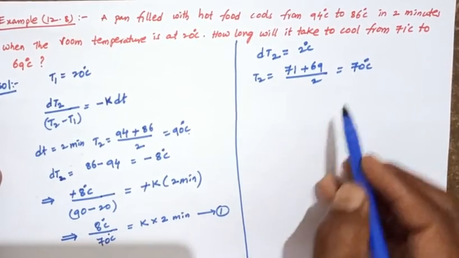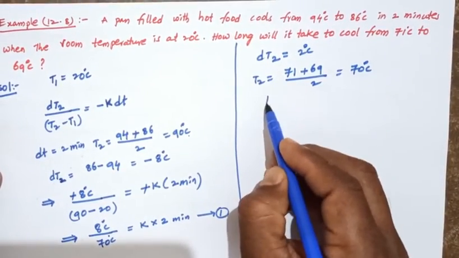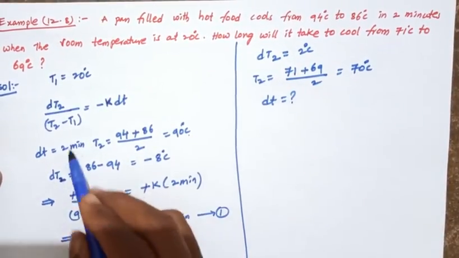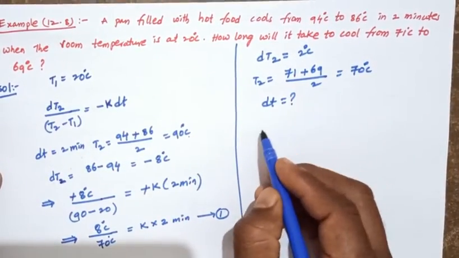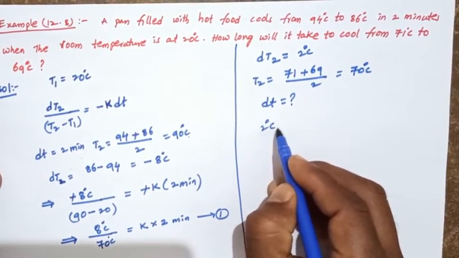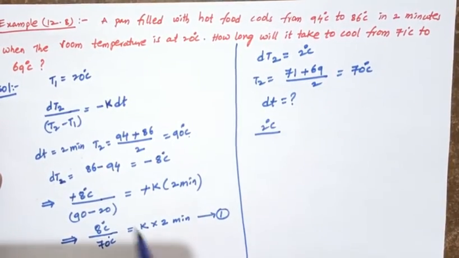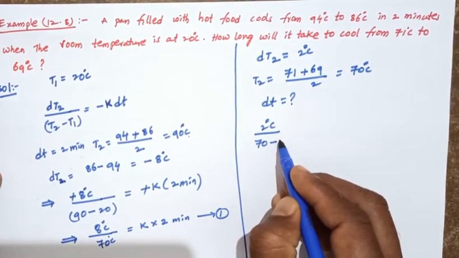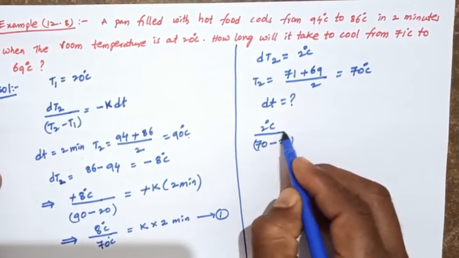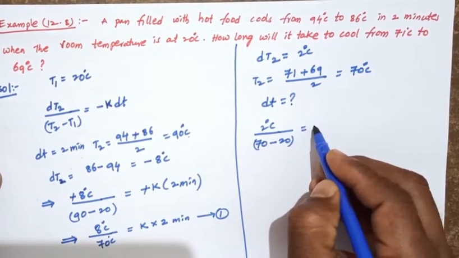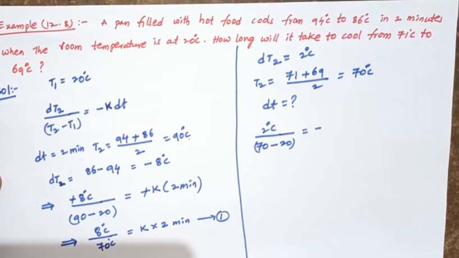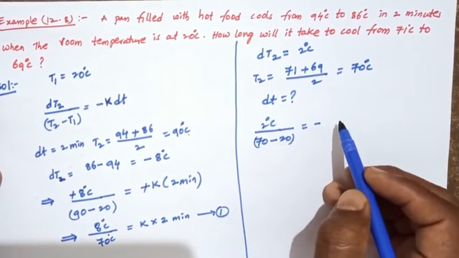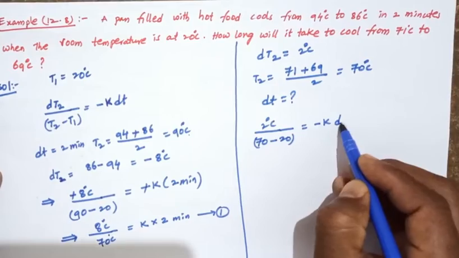So from this equation, 2 degrees centigrade divided by (70 minus 20) equals minus K into dt.